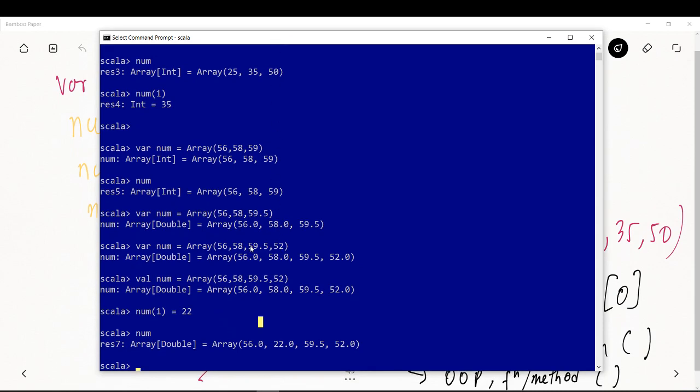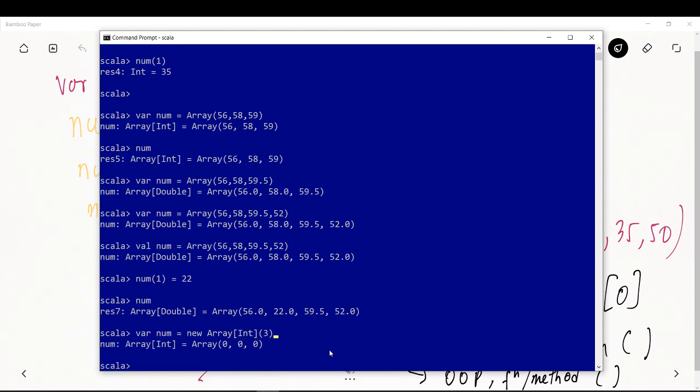Okay, so let's say we want to define an array. Over here, we are saying that we want to create an array. The name of the array is num. It is a new array we are creating, and it is of type Array. The data type is integer, and the length is 3. So I'm creating an array of length 3, right?